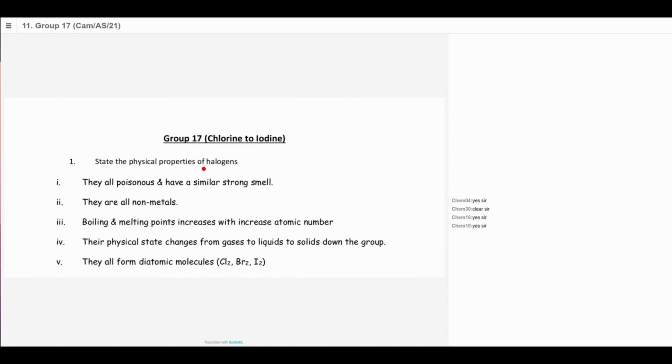Group 7 or group 17 is called the halogens because it is Greek: halo and gen. Halo means salt, gen means form. So it's a Greek term, halogen. You have these halogens in group 17: fluorine, chlorine, bromine, iodine, and astatine. There are 5 halogens, out of which fluorine and astatine, the chemistry of it, we don't